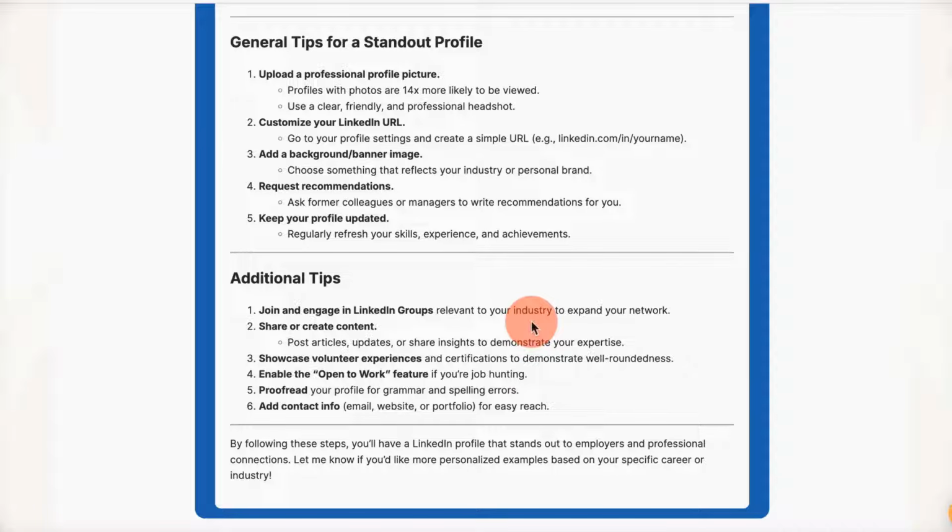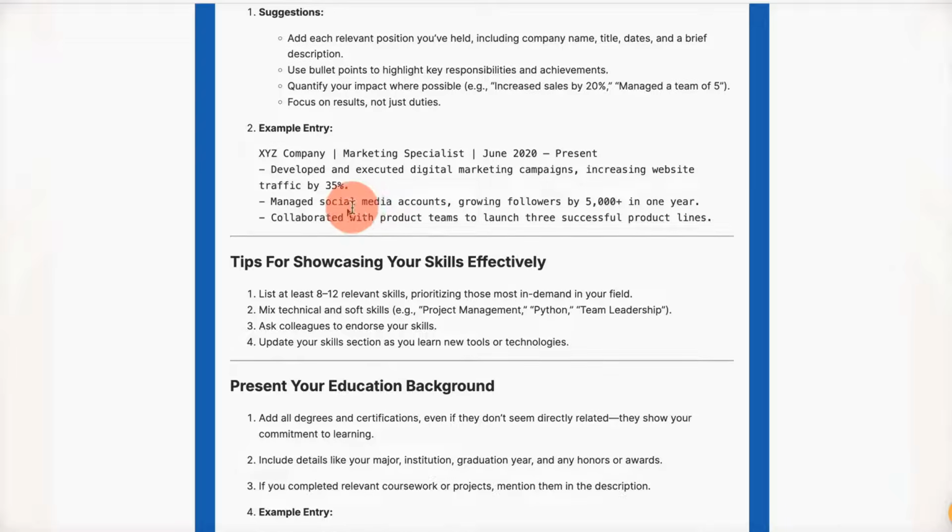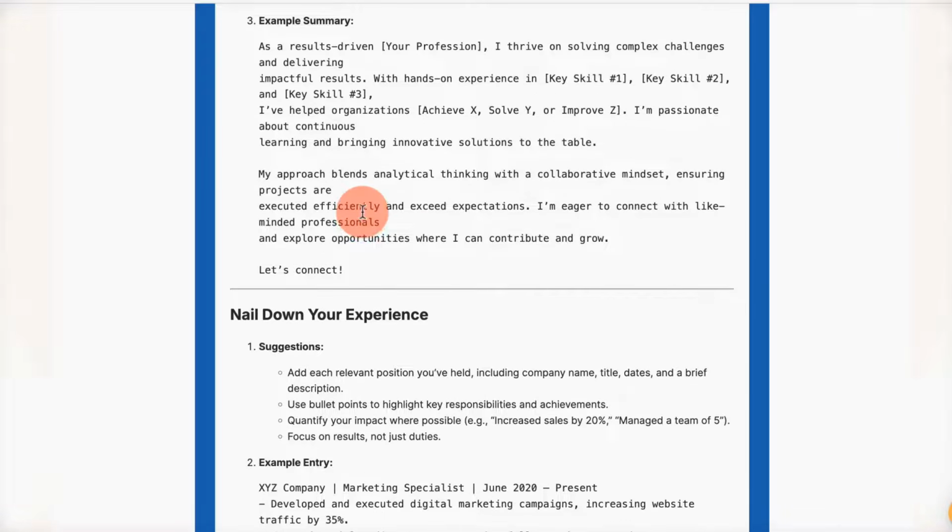LinkedIn profile, because we are living in a world where English is a critical skill. Contact info: if you would like to add any contact info, such as a website or portfolio like a GitHub account or Canva account, or anything that you want to highlight about yourself in terms of projects. If you have done some crazy project, you can add those projects as well. So this would be super useful for you to understand the best way to optimize your LinkedIn profile, step by step, category by category.